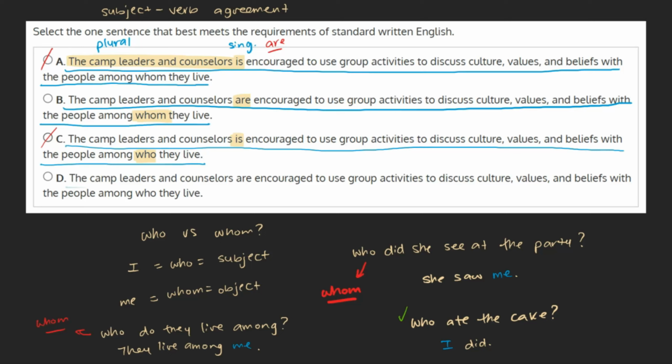And D. The camp leaders and counselors are encouraged to use group activities to discuss culture, values, and beliefs with the people among who they live. Although this choice correctly uses are instead of is, it still uses the incorrect who instead of whom. This being the case, we can mark this choice off and mark our original answer, choice B, as our final answer.